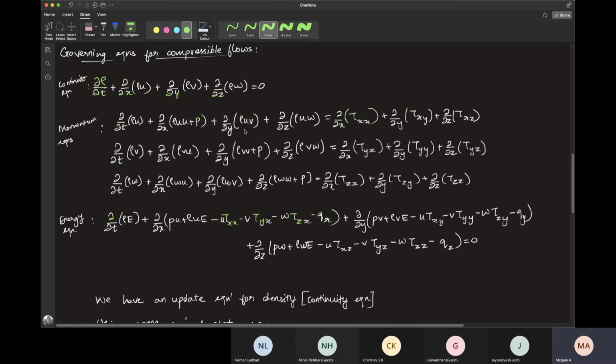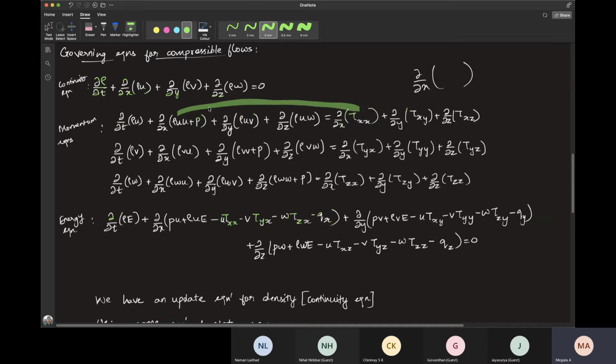But we can still call them that. Suppose we had terms like these, or here we won't be having such terms coming up, then it's not in conservative form. If all the terms are written as dou by dou x of something, then we can essentially call them conservative form, because this rearrangement is always direct, right?